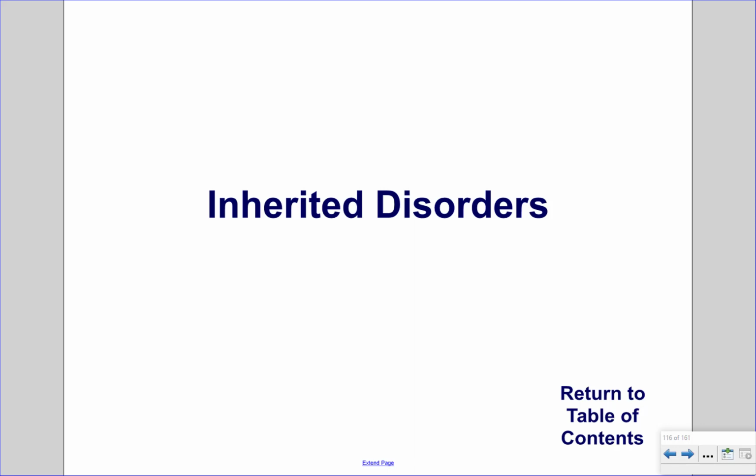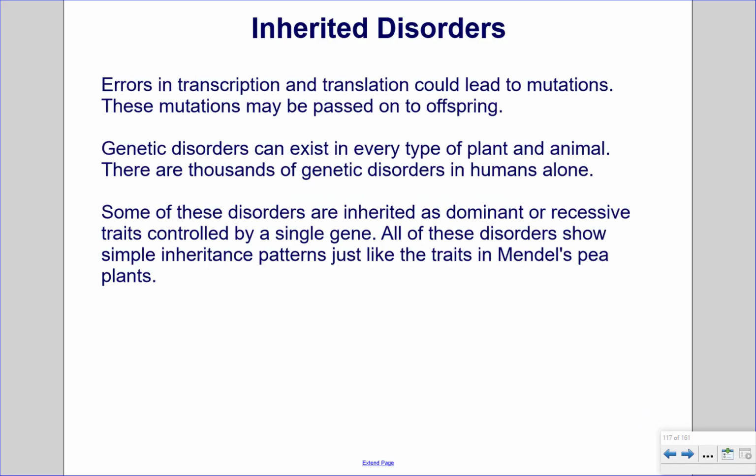Inherited disorders. Errors in transcription and translation could lead to mutations. These mutations may be passed on to offspring. Genetic disorders can exist in every type of plant and animal. There are thousands of genetic disorders in humans alone.